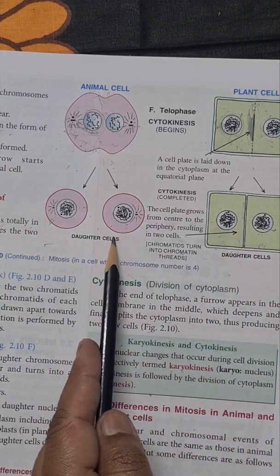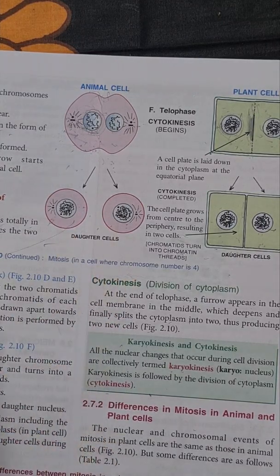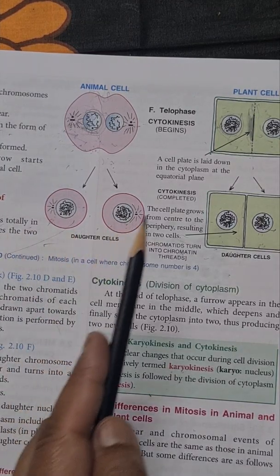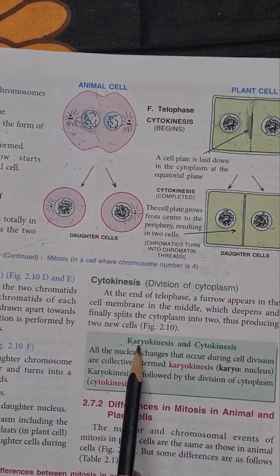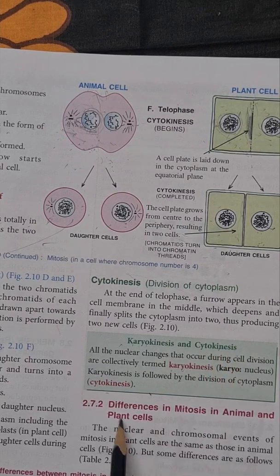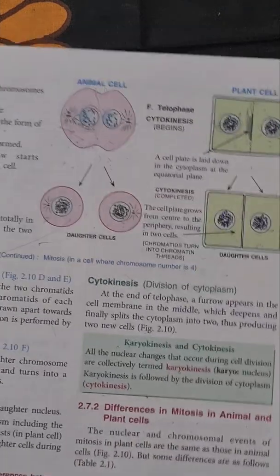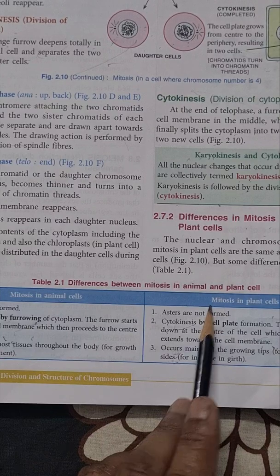New cells are formed, and as soon as they are formed, they again enter interphase and prepare themselves for the next division. Beta, the difference between karyokinesis and cytokinesis is already explained to you. Now, what are the differences between mitosis in animal and in plant cells? This is also one of the important questions. It is given in tabular form in your book.